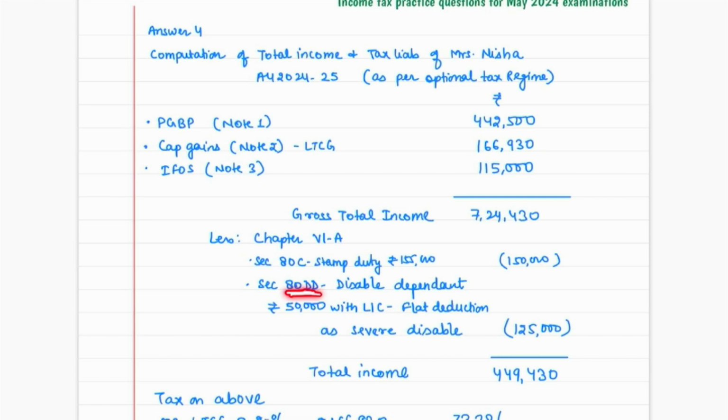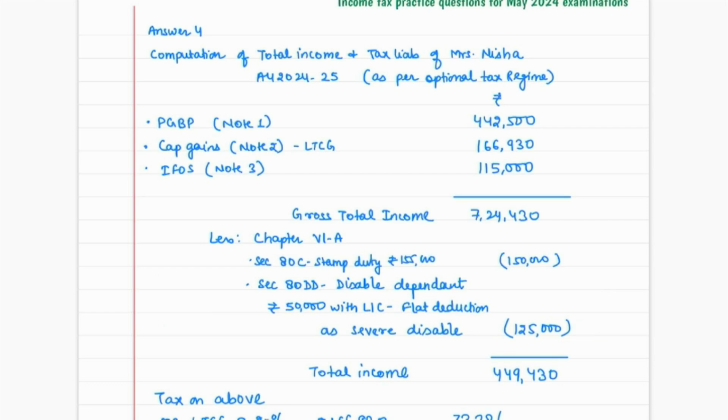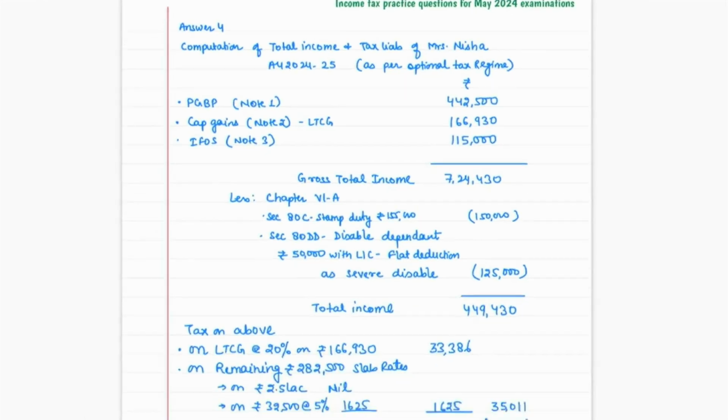80DD. You understand that the assessee is maintaining a disabled dependent, and whatever amount the assessee has incurred, irrespective of that amount, there is a flat deduction of 75,000. But if that disabled person is severely disabled, then the flat deduction comes to 1,25,000. So we have given 1,25,000. After these deductions, total income comes to 4,49,430.